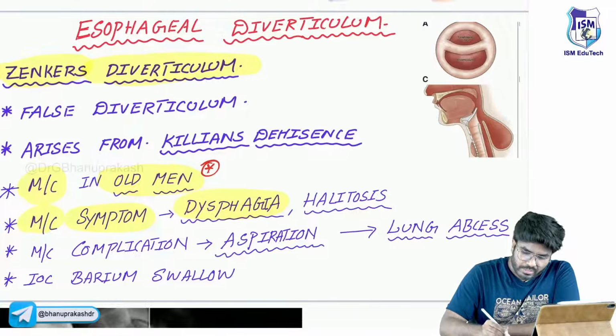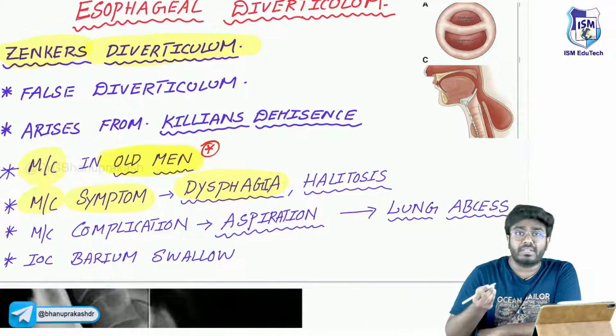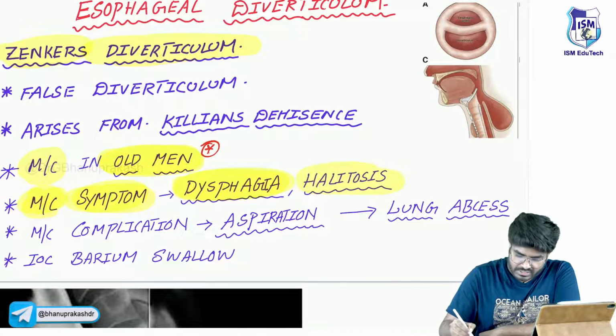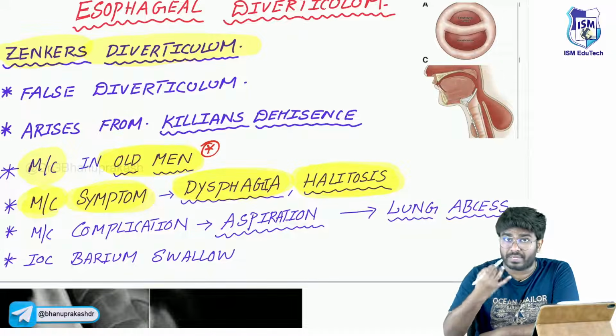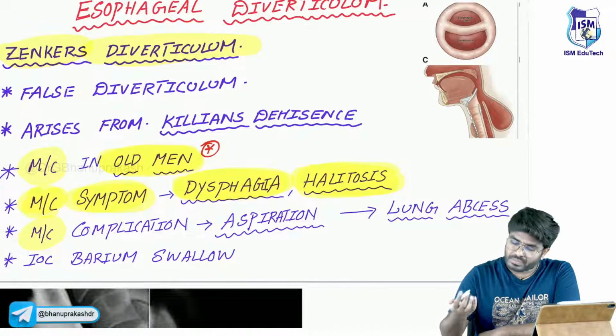Okay, so now let me highlight one by one. Zenker's diverticulum is seen most commonly in old men. The most common symptom is going to be dysphagia and halitosis. That's a bad breath coming. So why bad breath? Because of the decomposition of the food in that pouch.